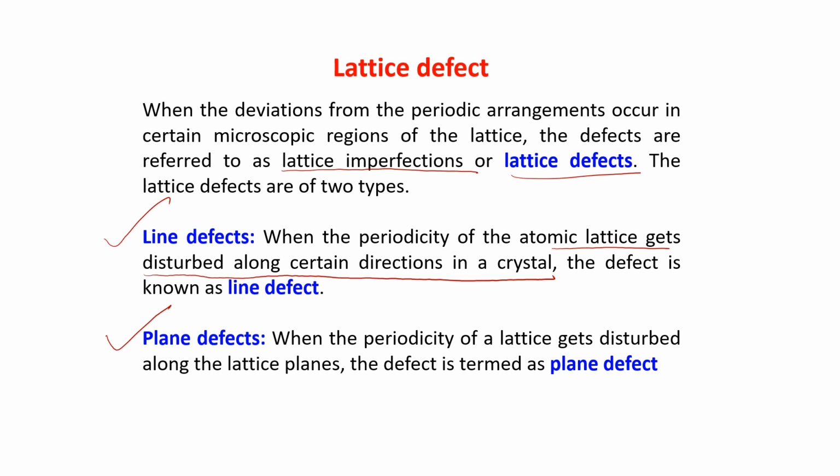The next slide I will show you. The defect is known as line defect. And plane defect: when the periodicity of the lattice gets disturbed along the lattice plane, within a plane, the defect is termed as plane defect.